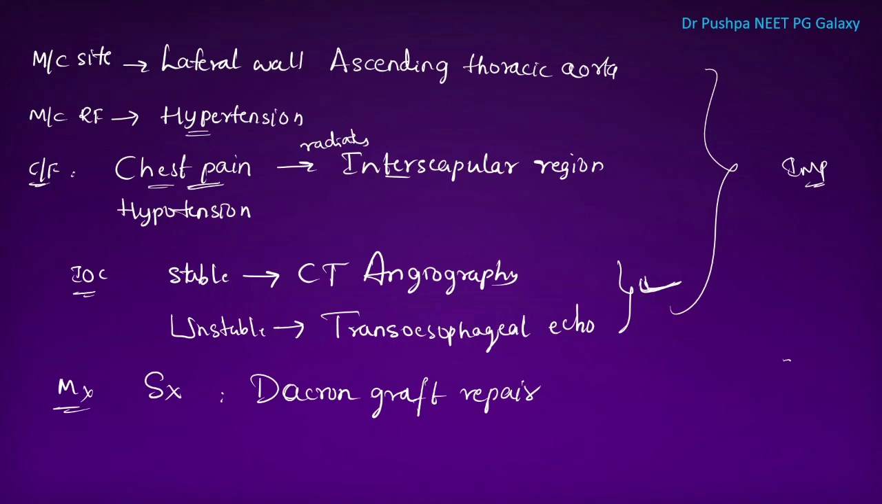So in this session, we have studied abdominal aortic aneurysm and aortic dissection: the definition of those, the clinical features, the investigation of choice, and the mode of management.